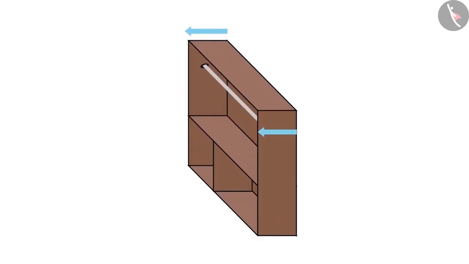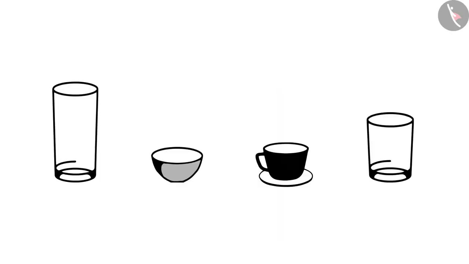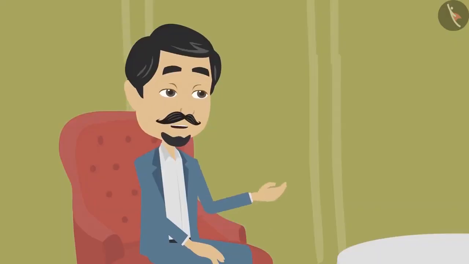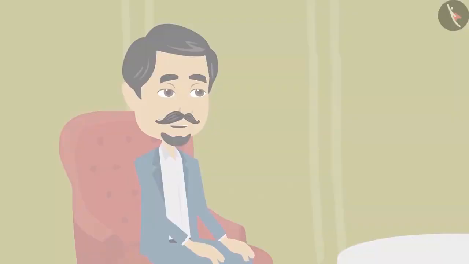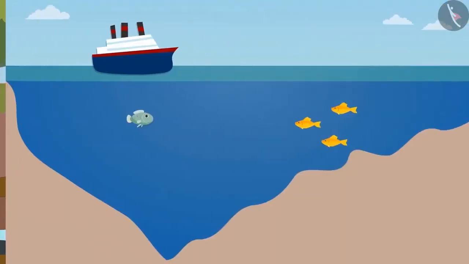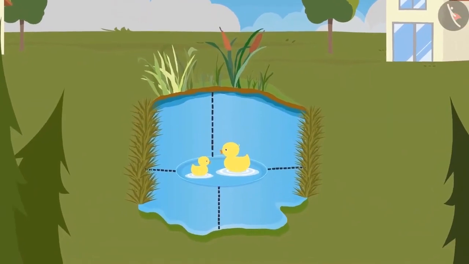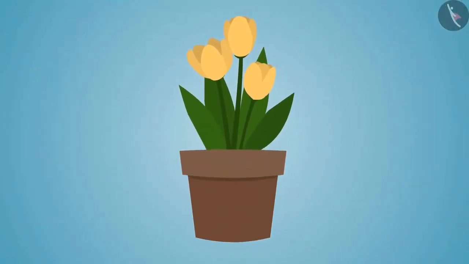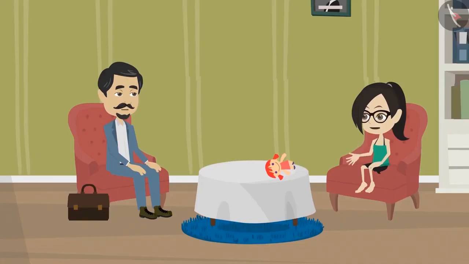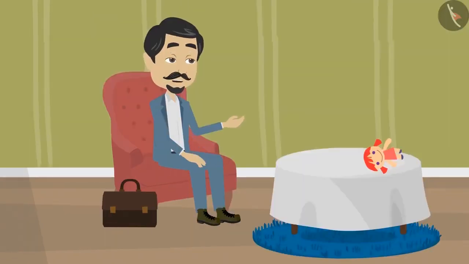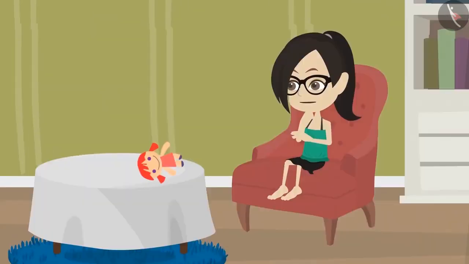Look, you have already discovered examples of pits, cupboards and kitchen utensils whose depth is measured. Similarly, the depth of the well is measured. The depth of the sea is measured. The depth of the pond is measured and the depth of a planter is also measured. Okay, and the depth of all these is measured in centimeters and meters? Yes, and it can be measured in kilometers as well. Distance is measured in kilometers.